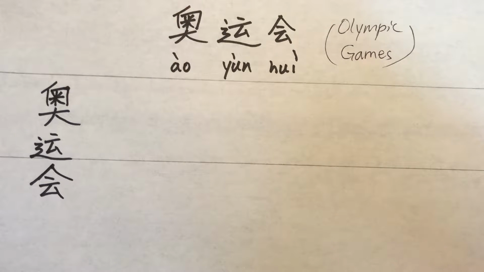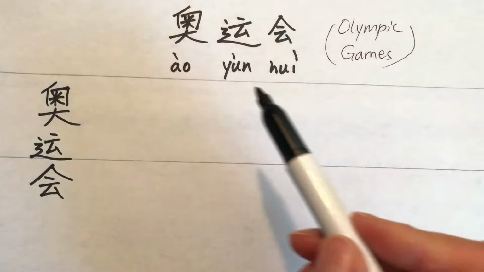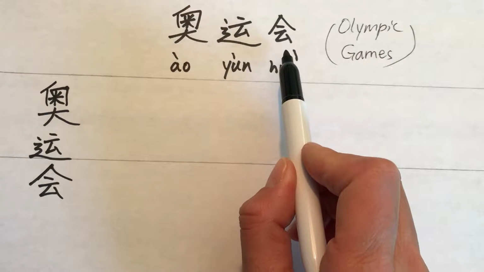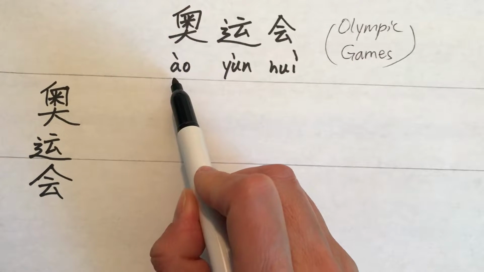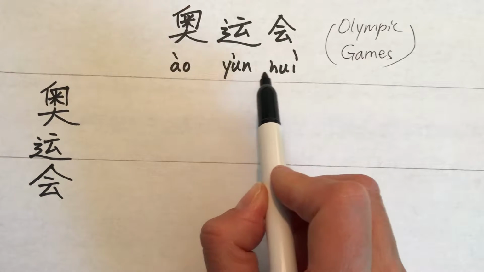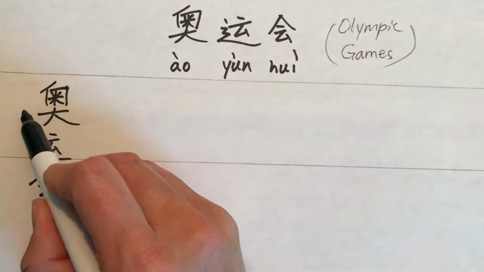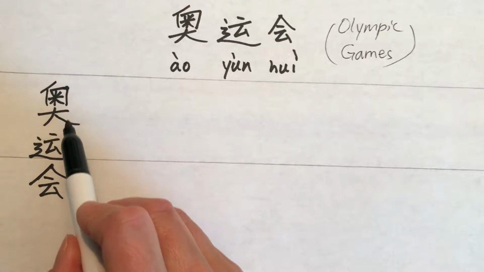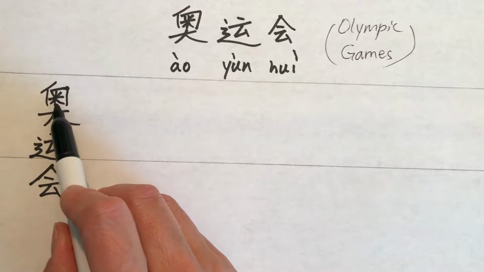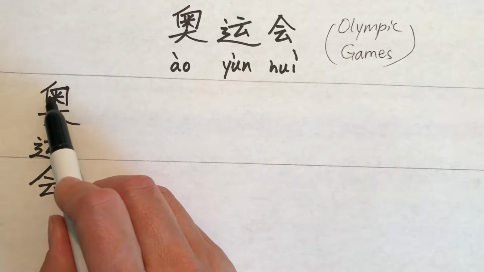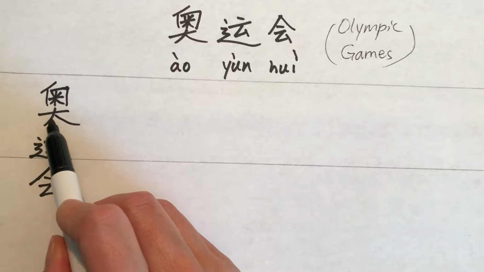Today I'm going to show you how to write Olympic Games, 奥运会, in Chinese. 奥运会. 奥 is a little bit complicated. It has the top part and the bottom part. And inside it has the character rice, and the bottom part is 大, the big.